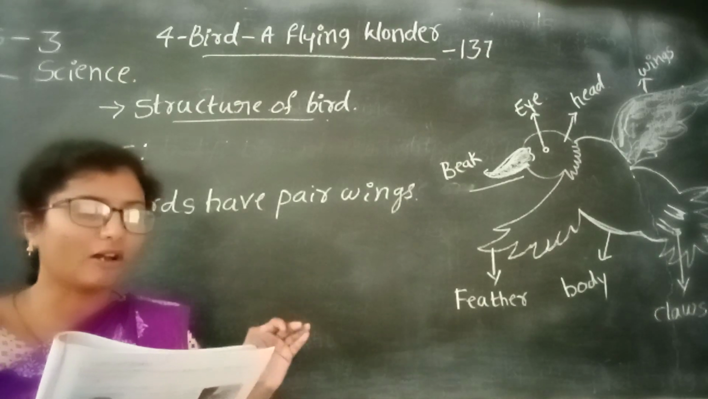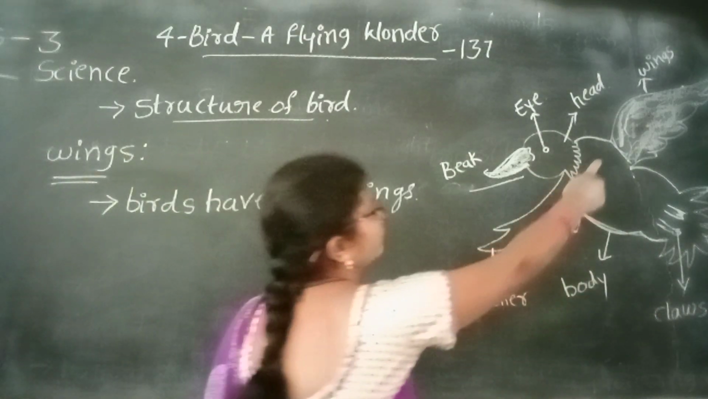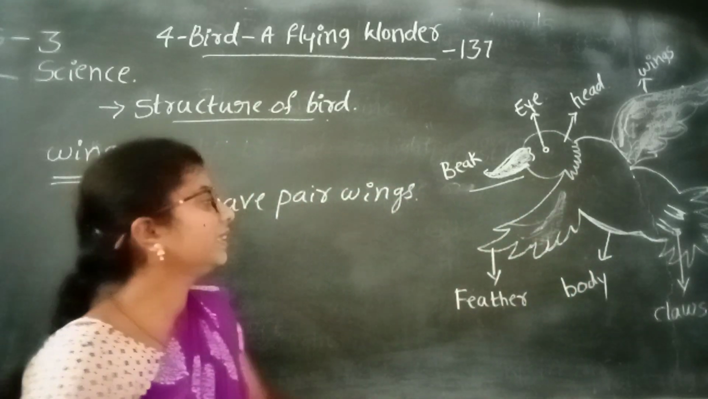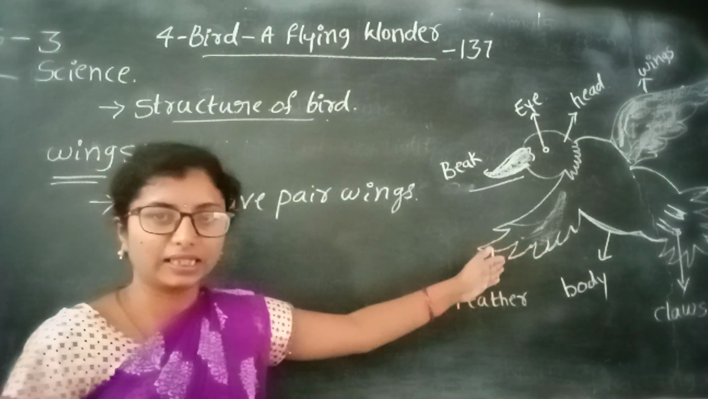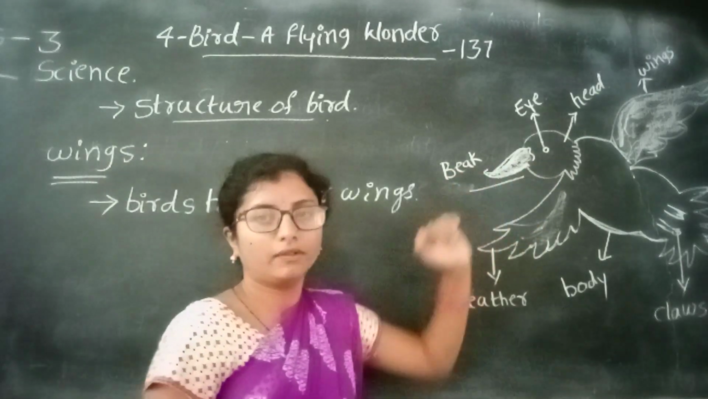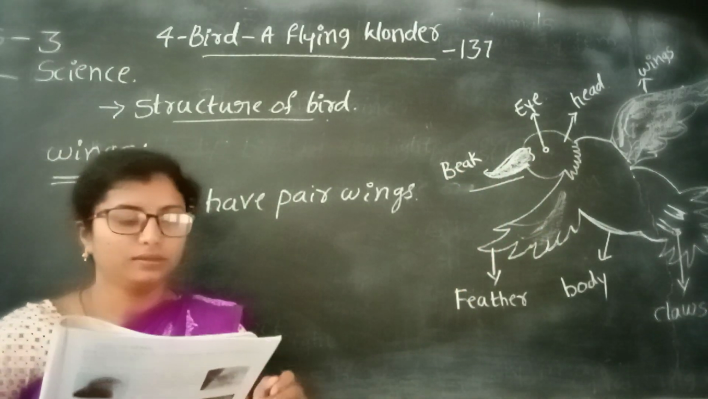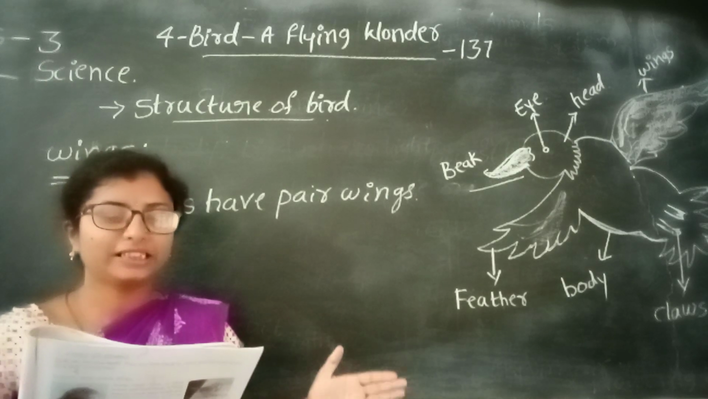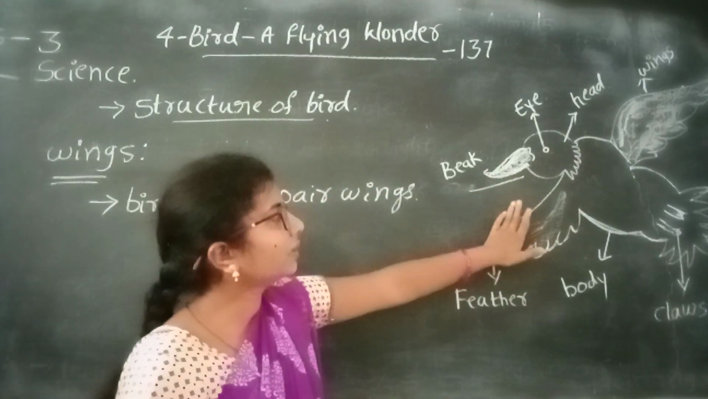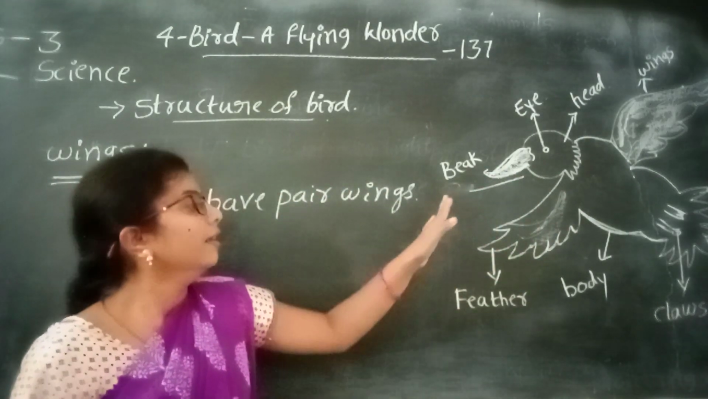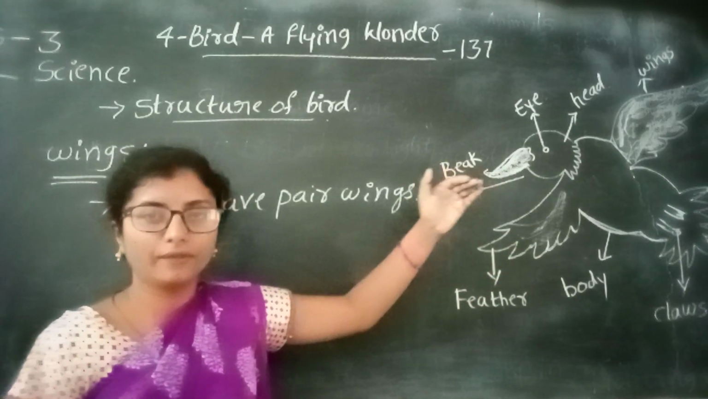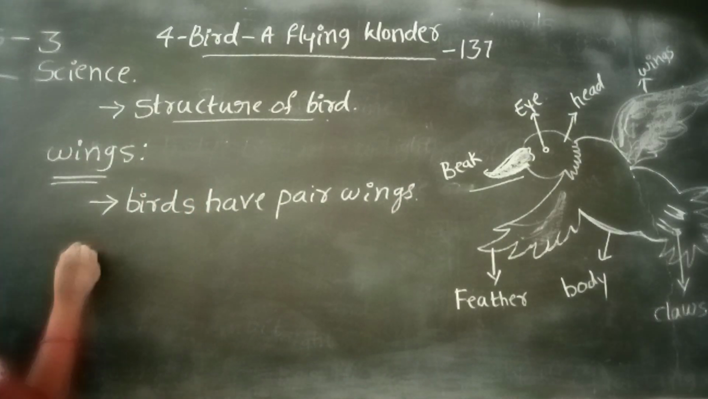The wings have long feathers. These are the feathers of birds. Wings consist of feathers, and long feathers are attached to them. These wings help the birds to fly. In birds, a pair of wings is there. These wings consist of feathers. Feathers are attached to the wings.